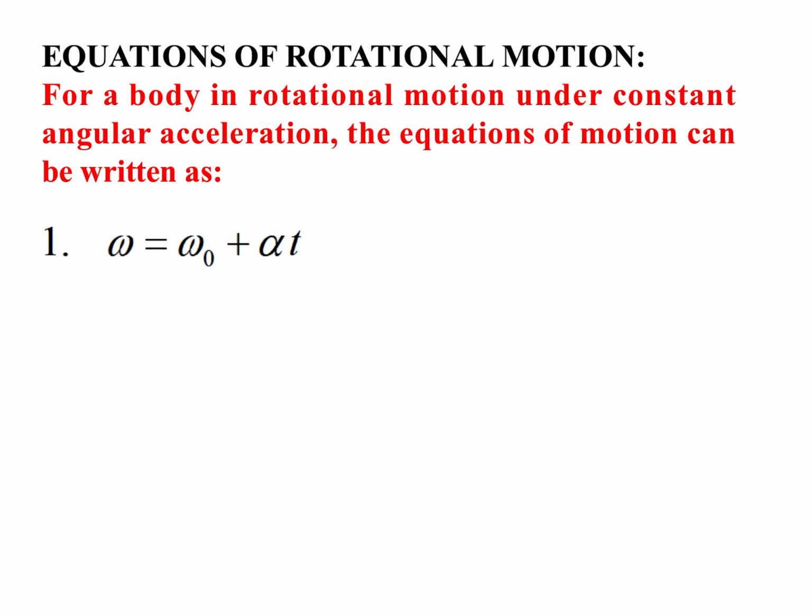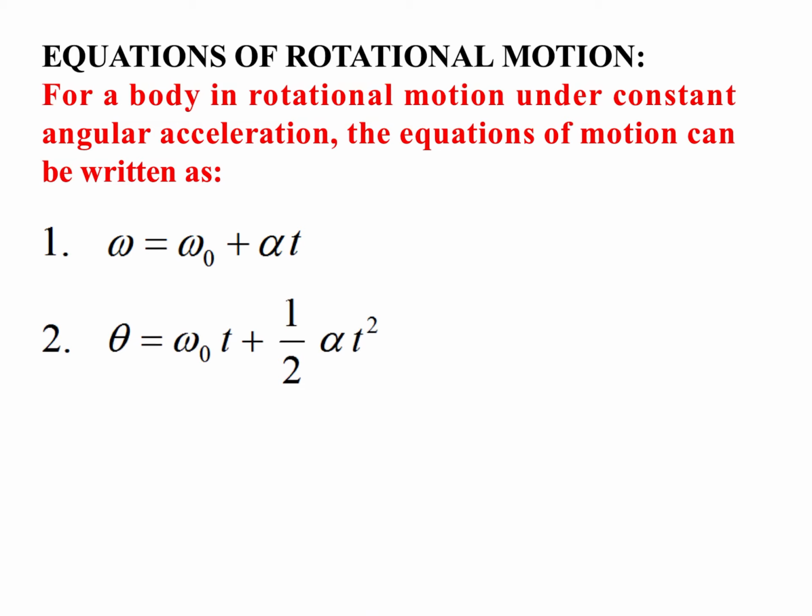So the first equation is omega is equal to omega naught plus alpha t, where omega naught is the initial angular velocity and omega is the final angular velocity. Alpha is angular acceleration and t is the time taken to change the velocity. Is that clear? So alpha must be constant to apply this equation.